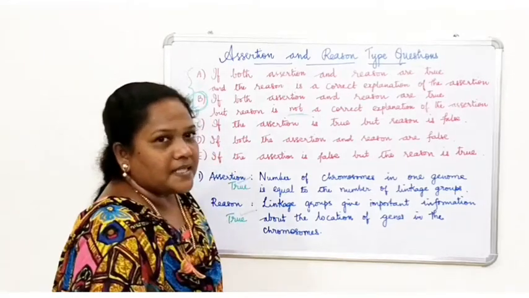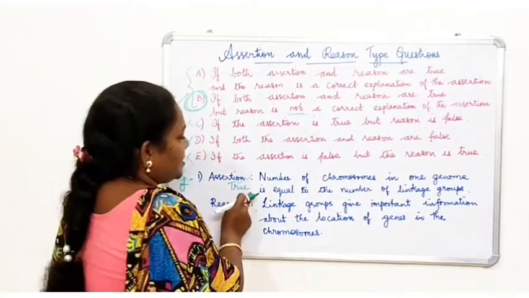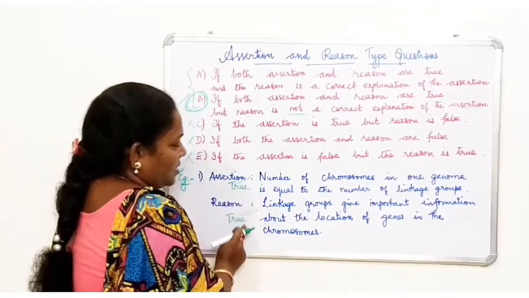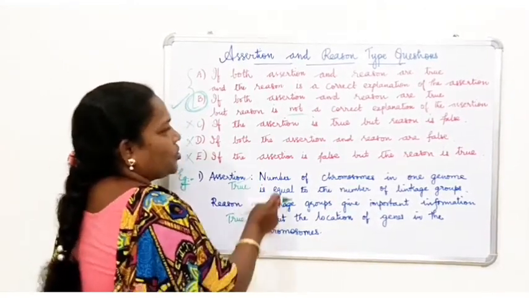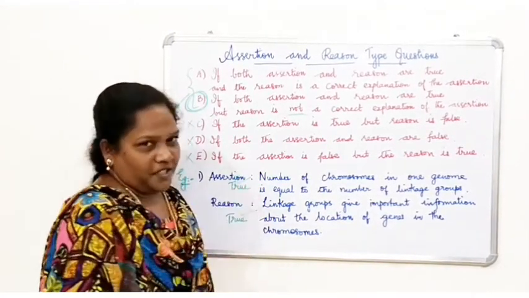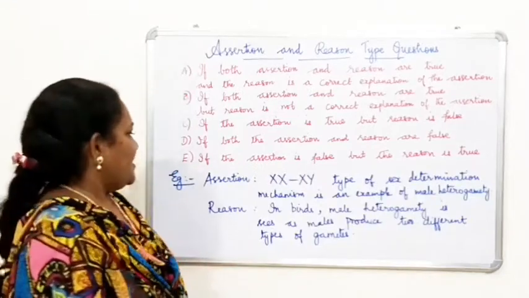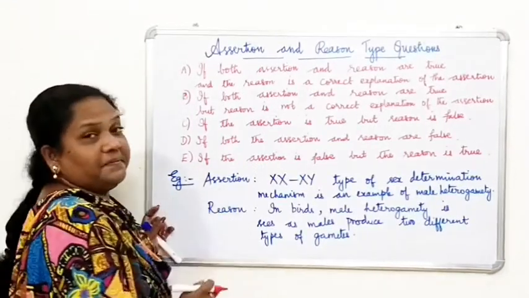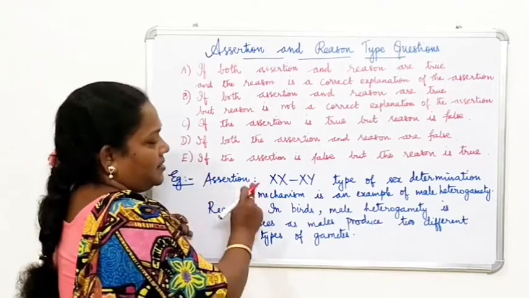So what is the correct answer? Option B is correct. The assertion is true. The reason is also true. But the reason is not a correct explanation of the assertion. So the next example is: assertion. Just read the sentence.